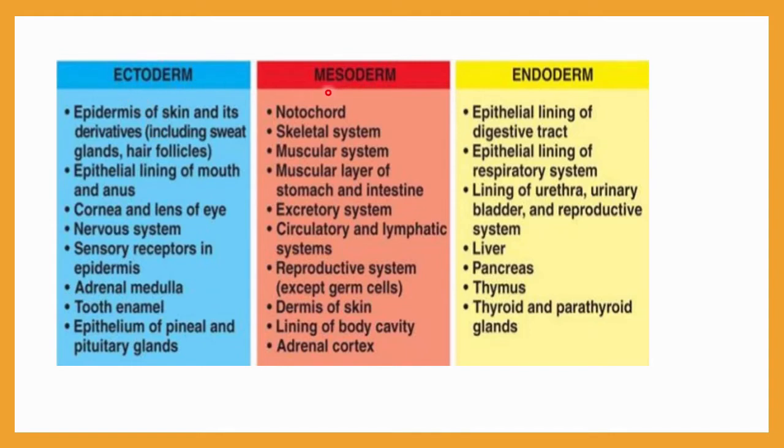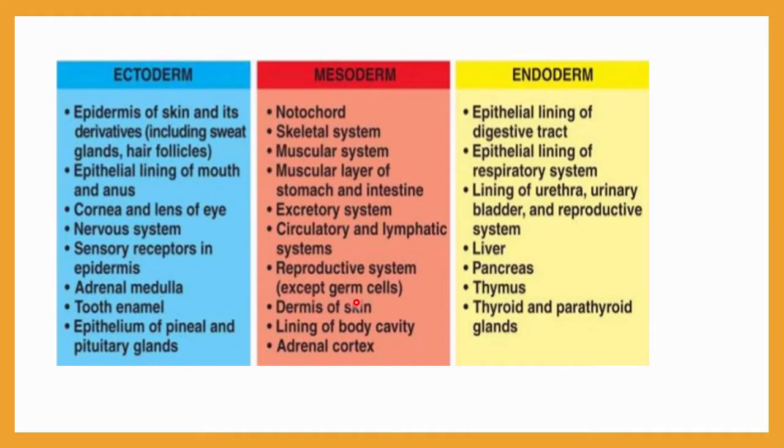Then the second one is the mesoderm: notochord, skeletal system, muscle system, and the muscular layer of the stomach and intestine. Then the excretory system, circulatory and lymphatic system, and reproductive system, except germ cells. So be very clear here.